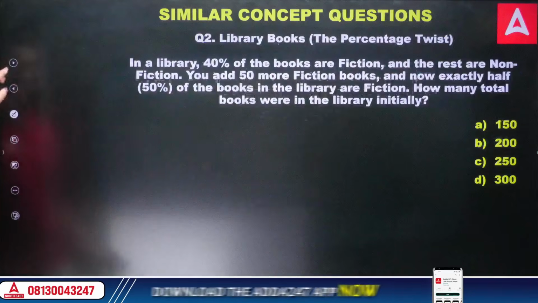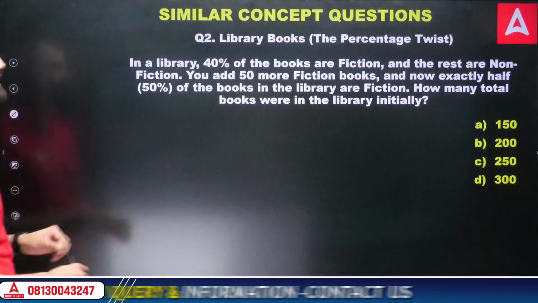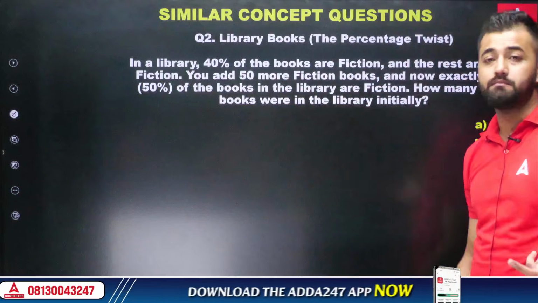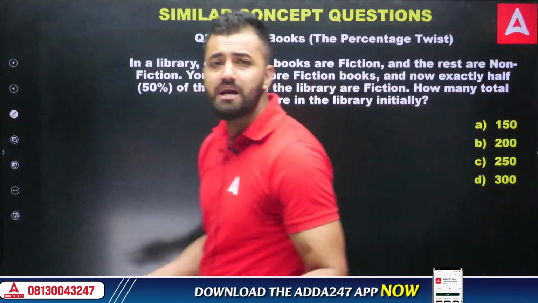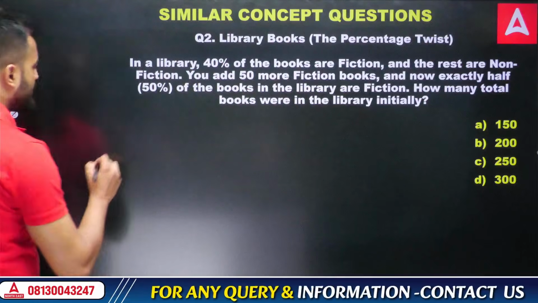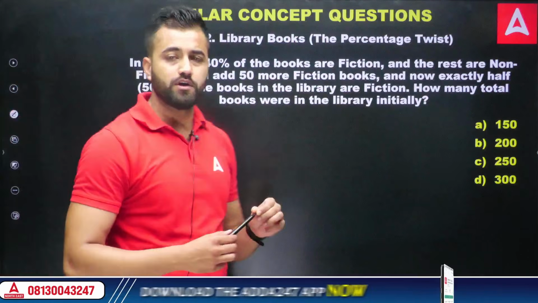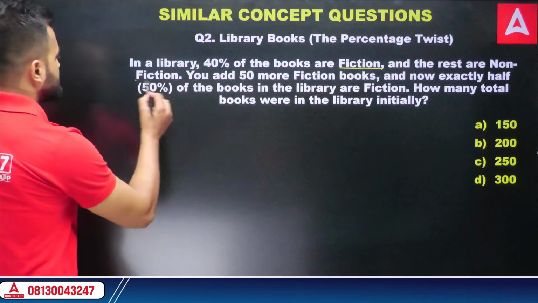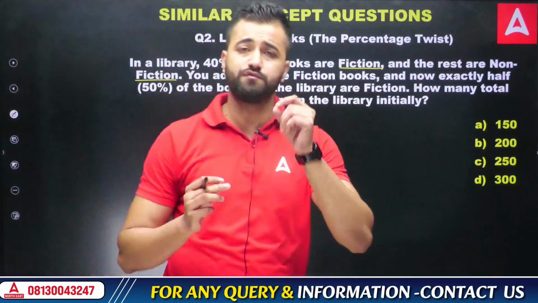Okay, office equipment based question. Similarly, let's see another question. Let's do it. Now see, they have twisted the question. Percentage twist. This never came, but it might happen that this time it might come. Let's do it together. We just need to see what's given and what are the hints. What do we have out here? We have in a library 40% books are fiction and the rest are non-fiction. We are talking about books which are fiction and non-fiction.